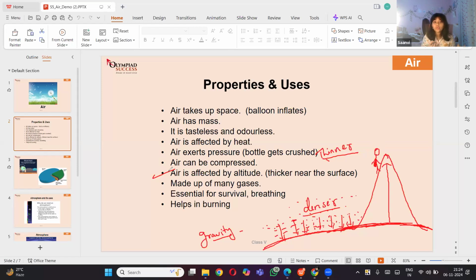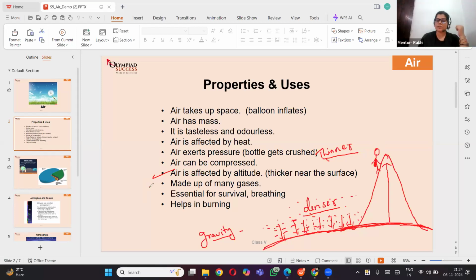So air is also known as a matter. As you rise higher and higher away from the Earth, the layers of the air get thinner and thinner. So as mountaineers reach higher, the air becomes thinner, and usually they need oxygen.